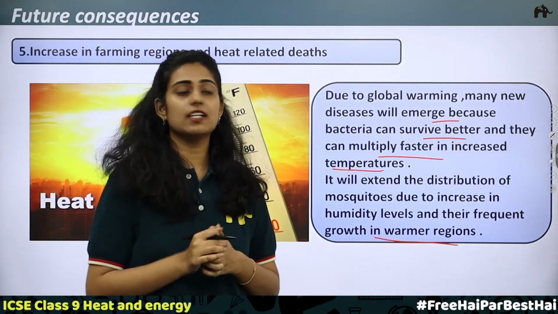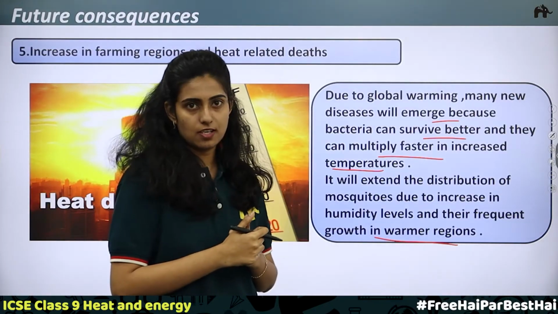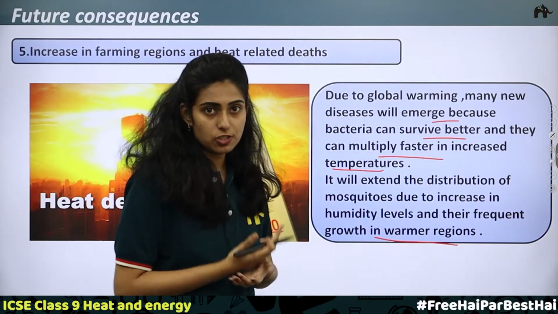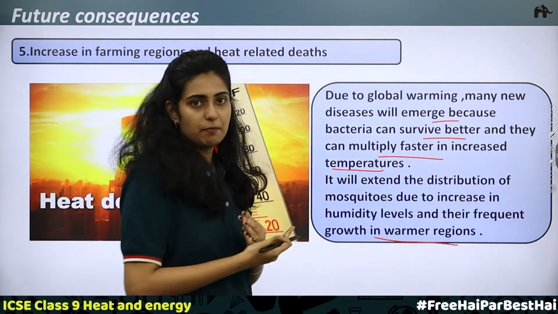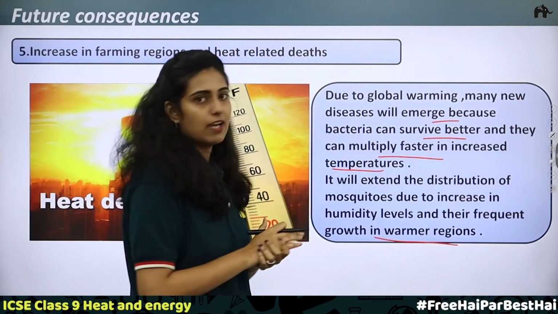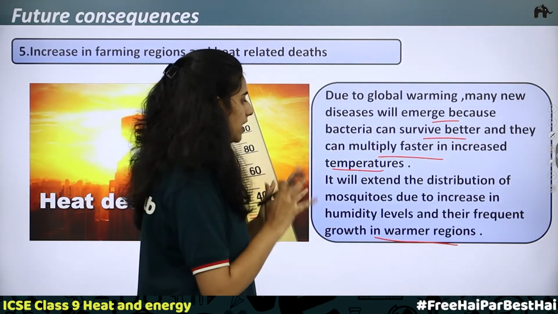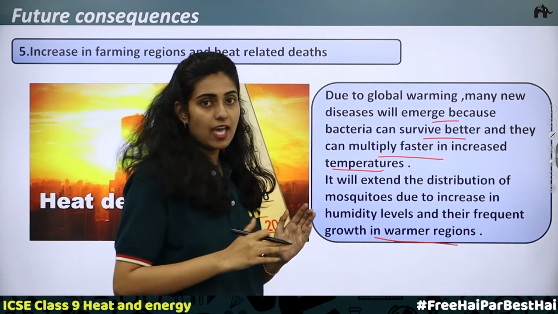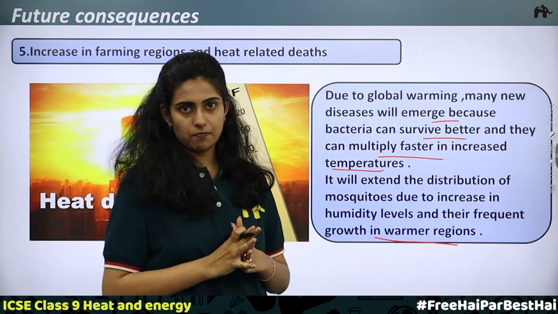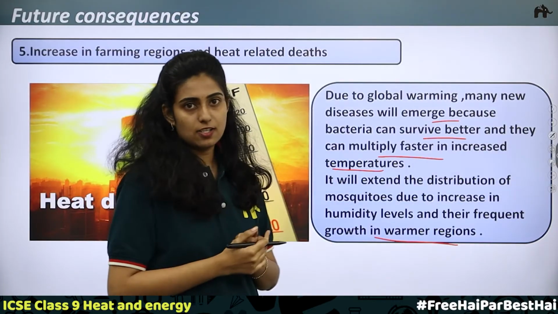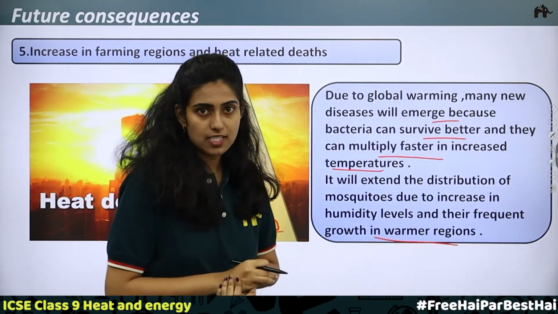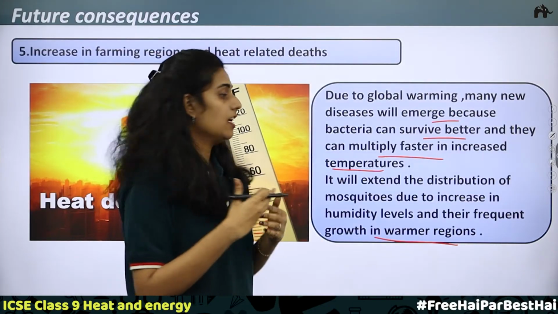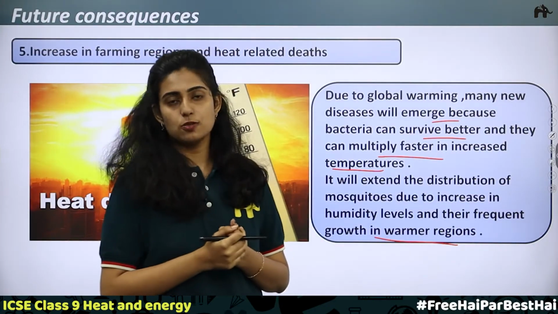Many new diseases will also be discovered because of the increase in the number of bacteria and mosquitoes, because of the increase in temperature. In warmer temperature, they can survive better. Any new bacteria or viruses, it is better for them to survive and multiply in warmer regions. This can lead to deaths of many humans and other organisms, and also it can cause heat strokes in people. The death rate because of heat strokes will also be increasing.